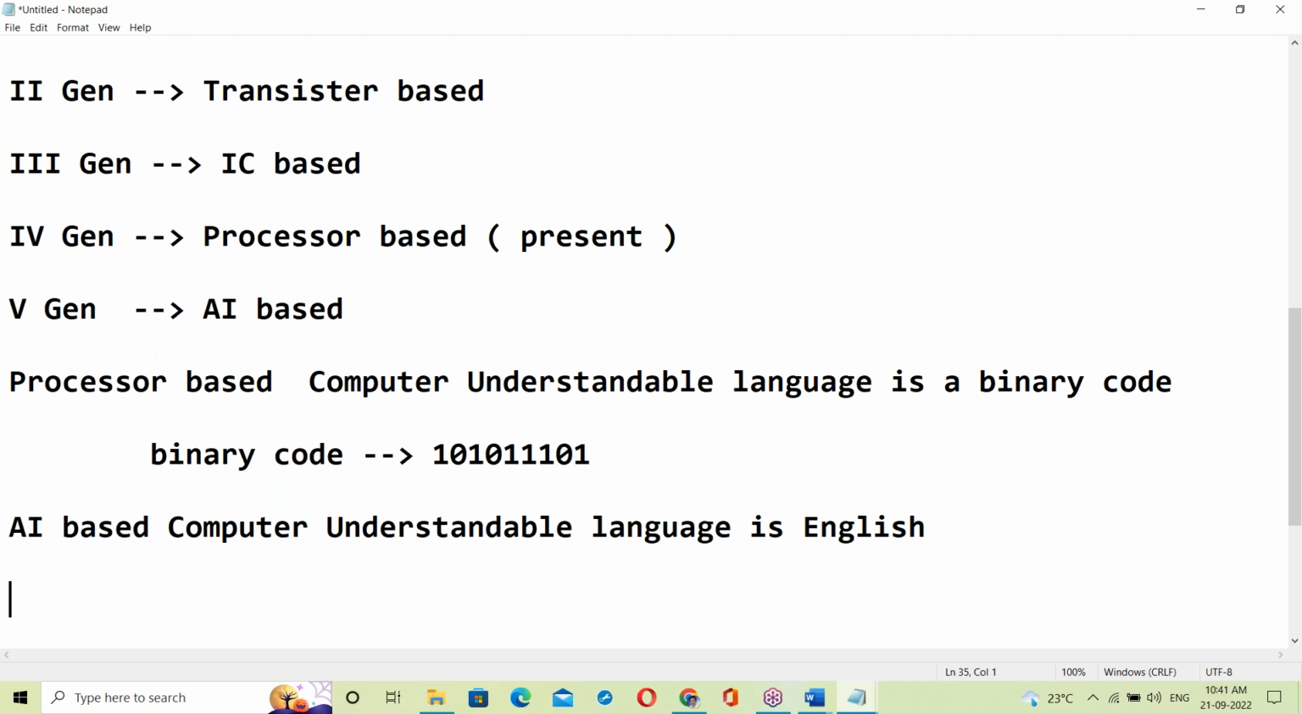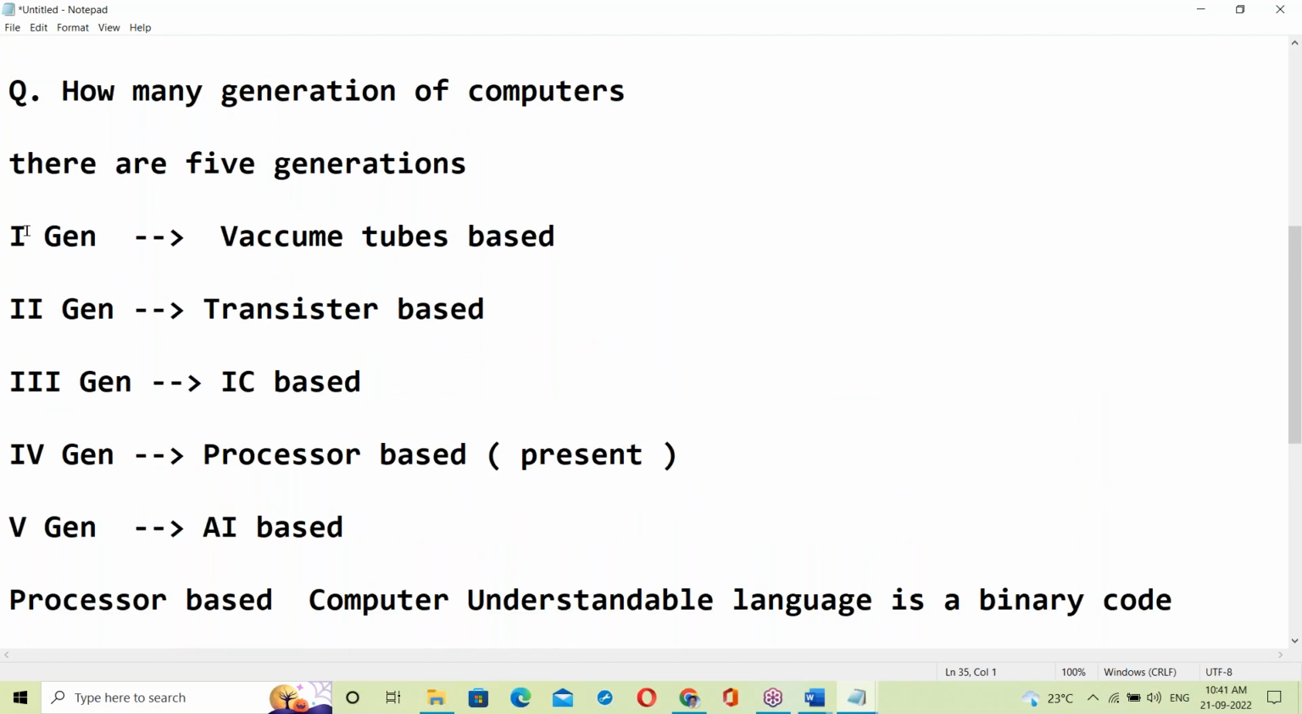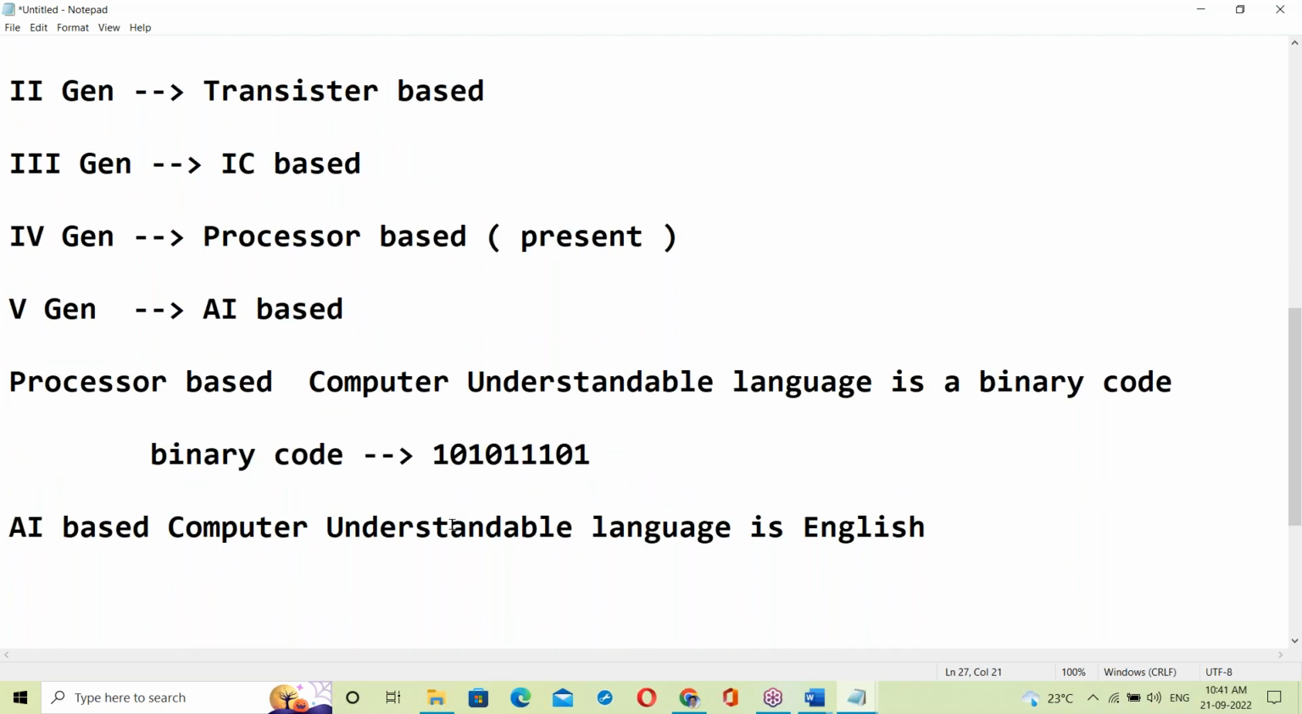Once AI-based computers come to the market, our things become very easy. Maybe in the next couple of years there is a chance of them getting into the market, but they are costly. AI-based computers are very costly and not easy to purchase. So these are the different generations of computers.